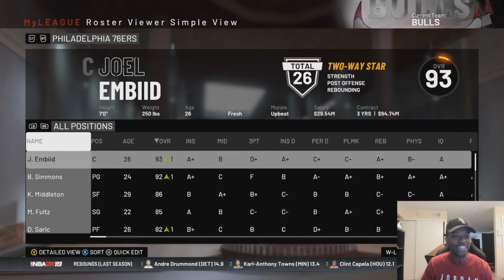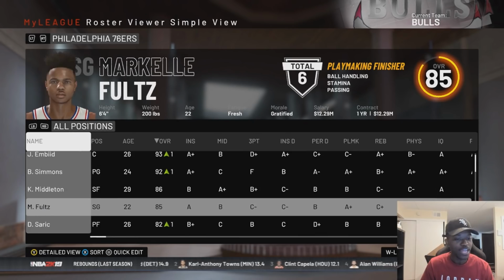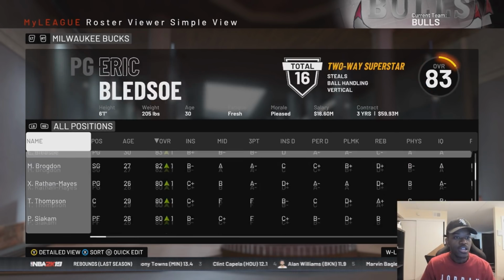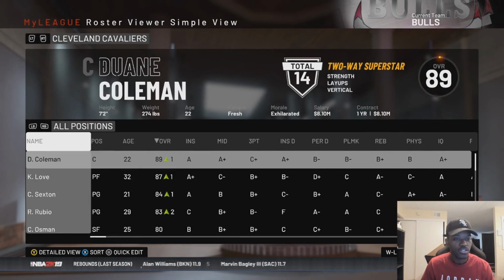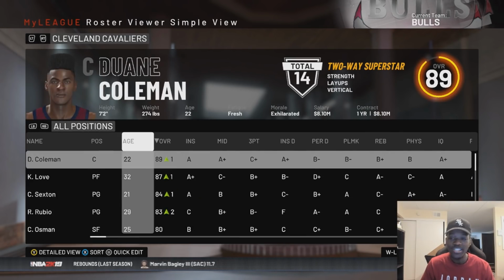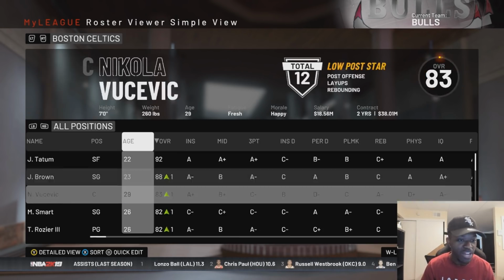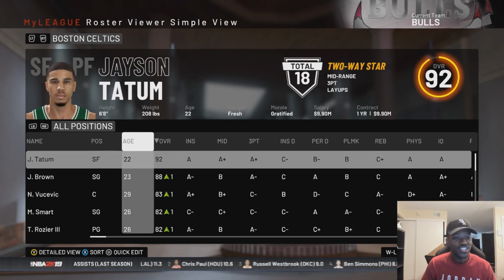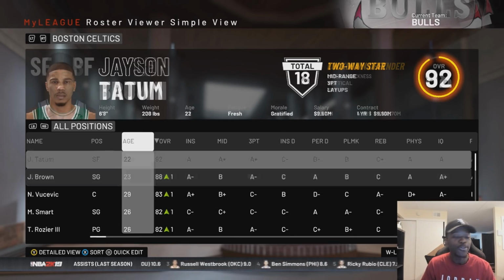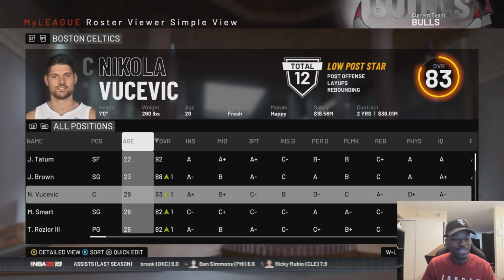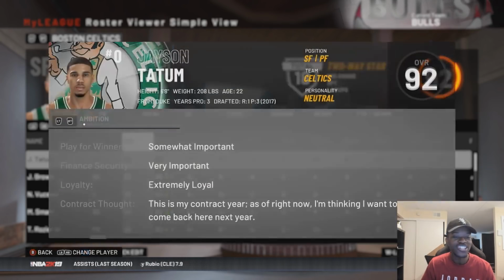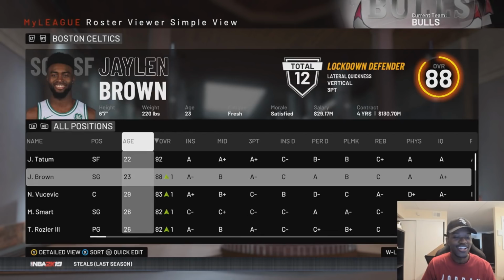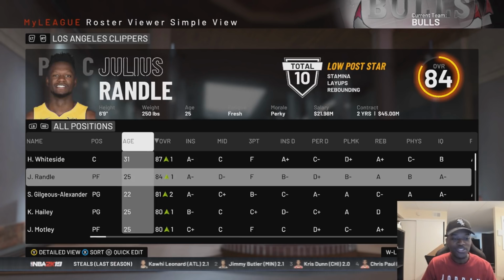Hold on. Let's take a step at a time. The 76ers didn't do anything big. Their players just got better. Markelle Fultz is better now. The Bucks didn't do anything big. The Bulls picked up Taurean Prince. The Cavs, that won Rookie of the Year, is almost a 90 overall now, so they got a nice big man duo down there. And then Colin Sexton's a little bit better as well. The Celtics lost Gordon Hayward, Al Horford, and Kyrie Irving back-to-back years. So their team is not great. They're still very good, though, with Jayson Tatum going to average like 20 this year. Definitely. The Clippers didn't do anything big.